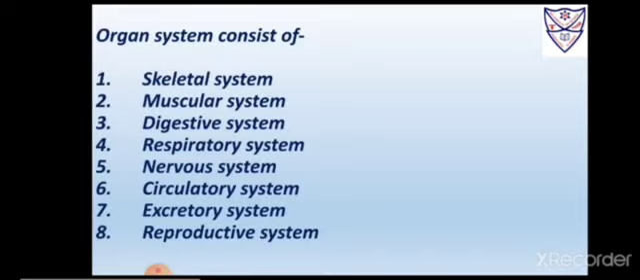Now our next topic is organ system. An organ system has many organs that work together to perform one action. Now what does the organ system consist of? Organ systems include the skeletal system, muscular system, digestive system, respiratory system, nervous system, circulatory system, excretory system and reproductive system.